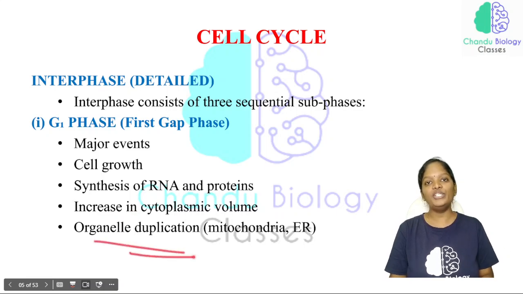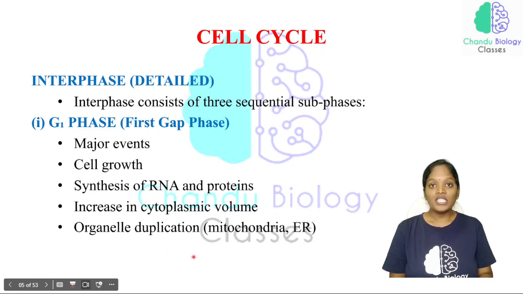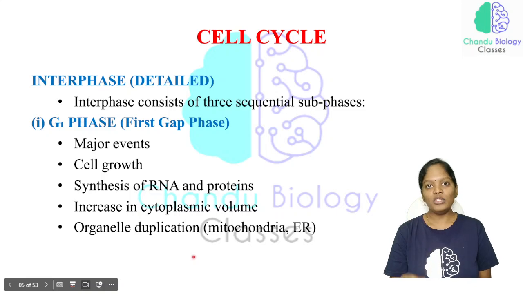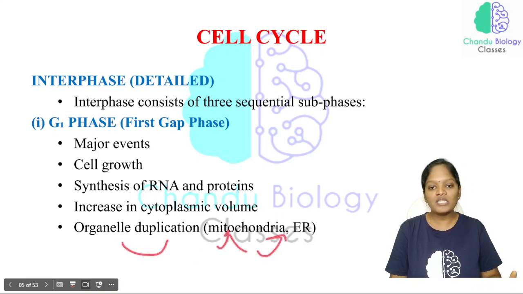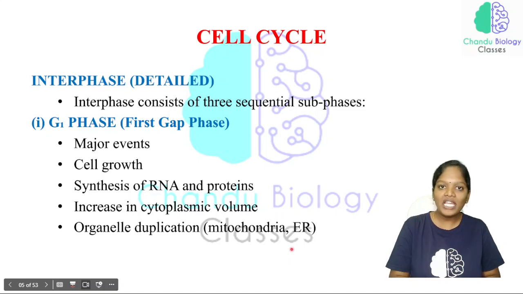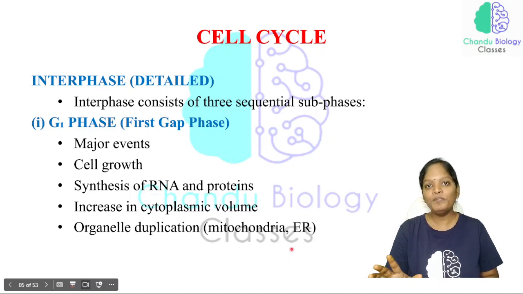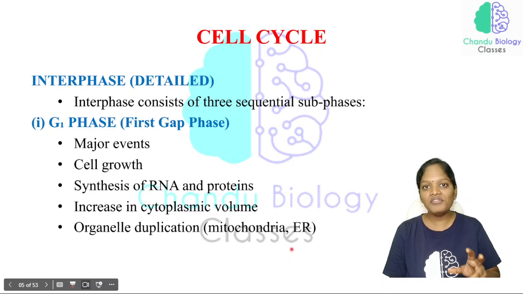Now, organelle duplication. This is very important. You should know that only DNA duplication takes place in the S phase, but not the duplication of the organelles. In the G1 phase, the organelles, like mitochondria, endoplasmic reticulum, and all the important organelles, are duplicated only in the G1 phase, but not in the S phase. So this is very important.